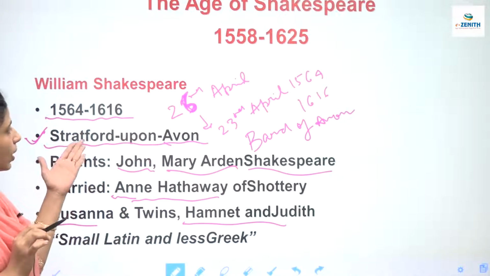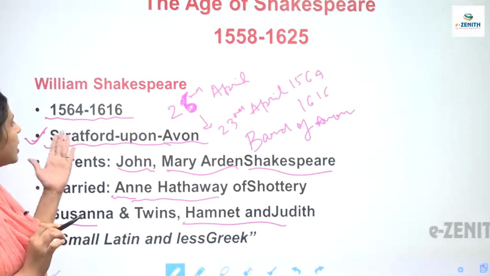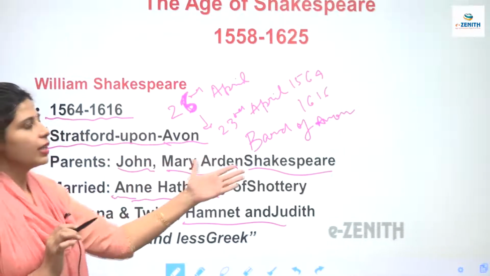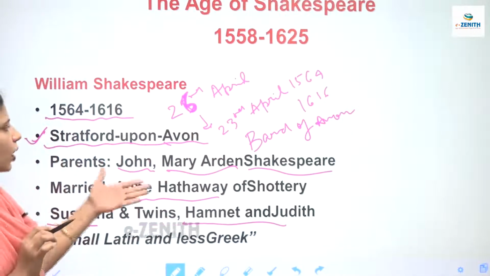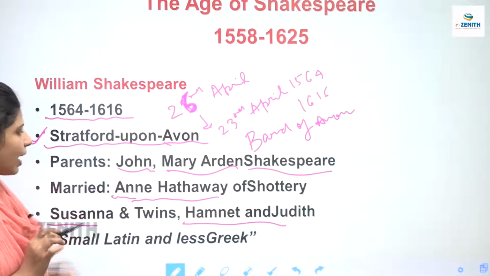So this was the basic introduction of Shakespeare, that Shakespeare was born in 1564 and he passed away in 1616. He was born in this place known as Stratford upon Avon. That is why he was also known as the Bard of Avon. His parents were John and Mary. Then he was married to Anne Hathaway.